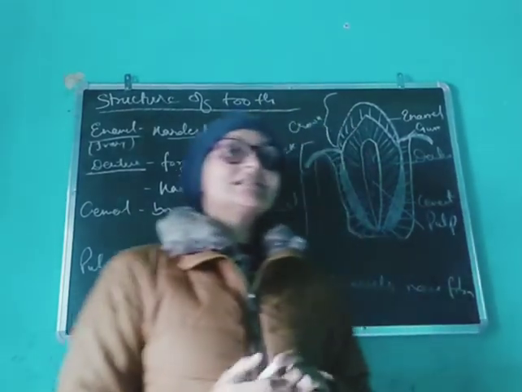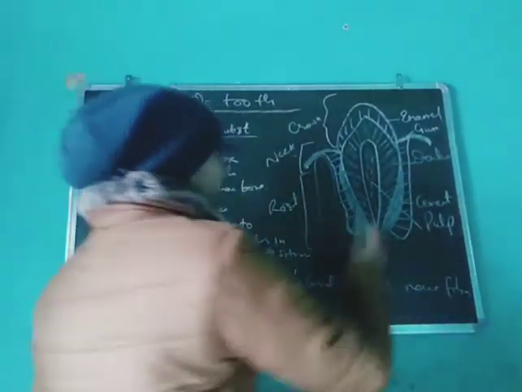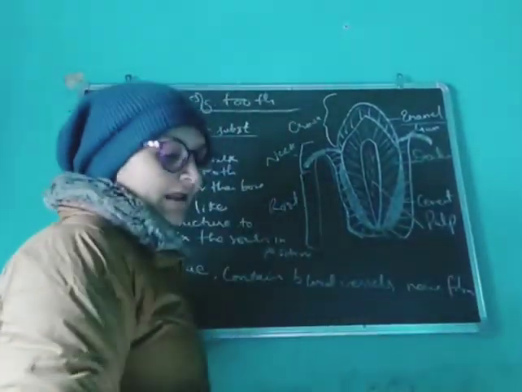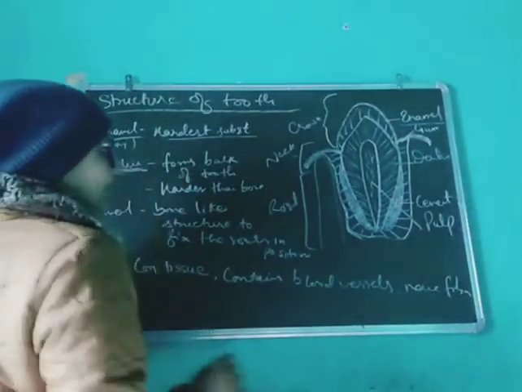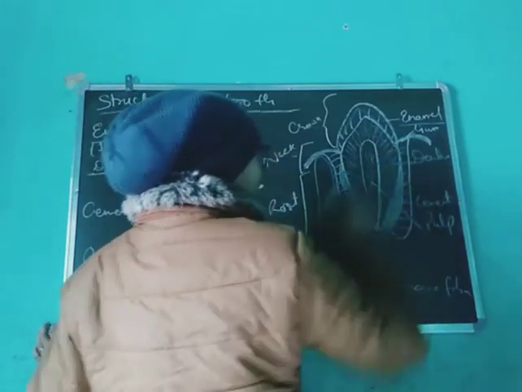The hardest substance. It is harder than bone. This is the enamel part. Next there is dentine. The second part is dentine. This is the dentine part.